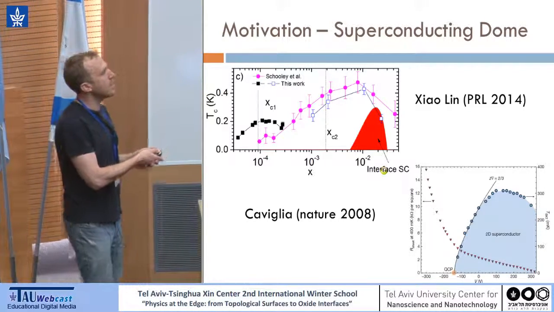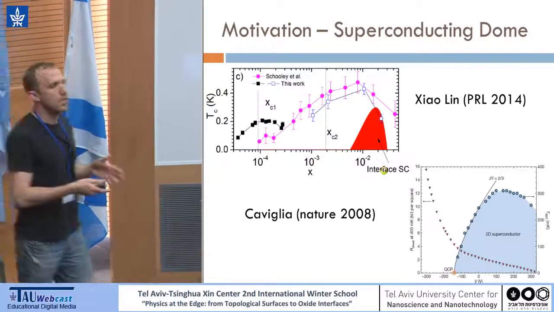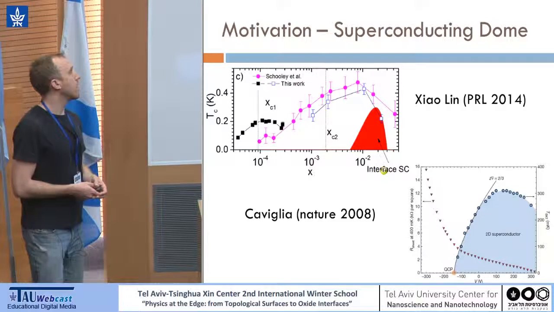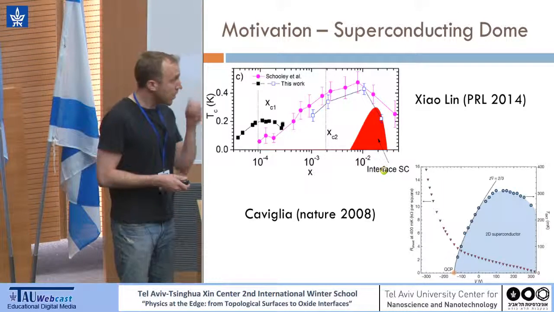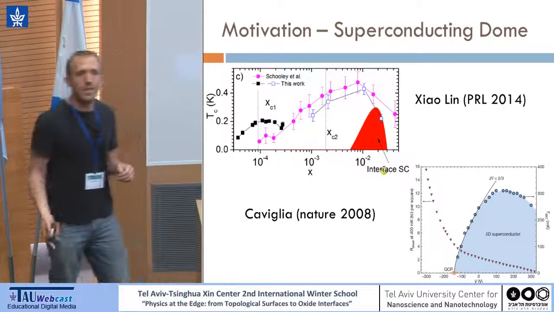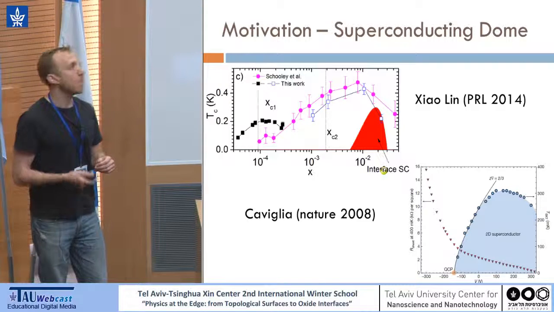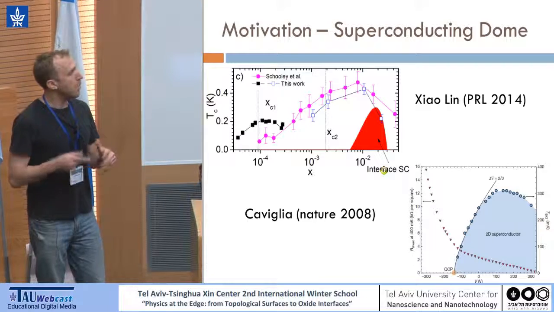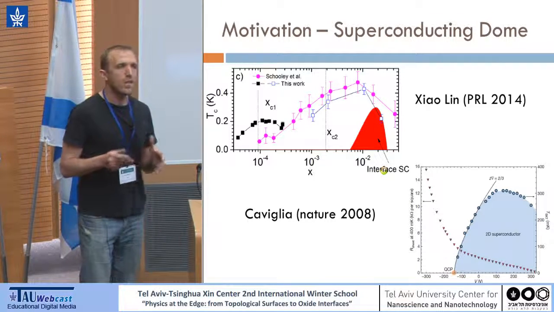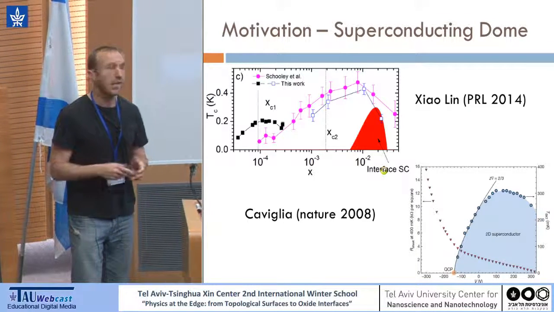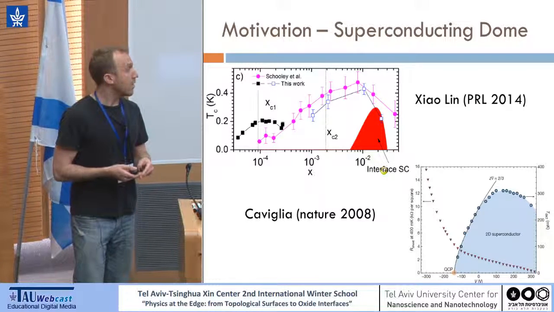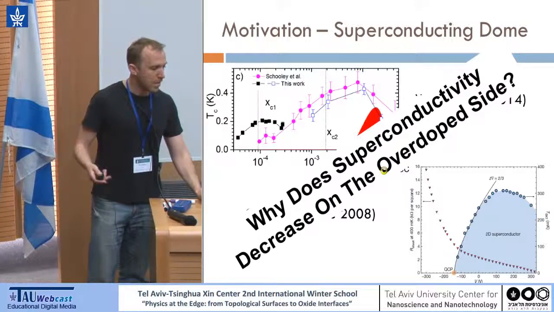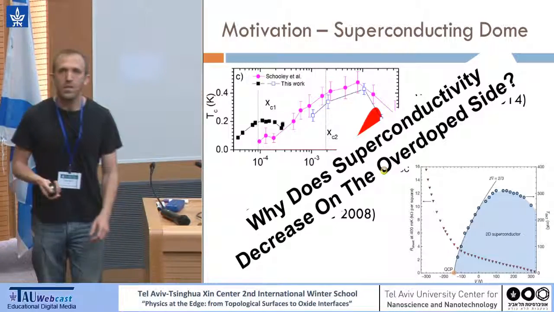Another thing is the reasons for this ruining of superconductivity, as was talked about this morning. So for the underdoped side, we heard a lot of reasons. Some of them are the 2D superconductivity fluctuations. But on the overdoped side, there is no real explanation or good explanation till now. And one of our motivations is to try to explain why the superconductivity decreases on this overdoped side.